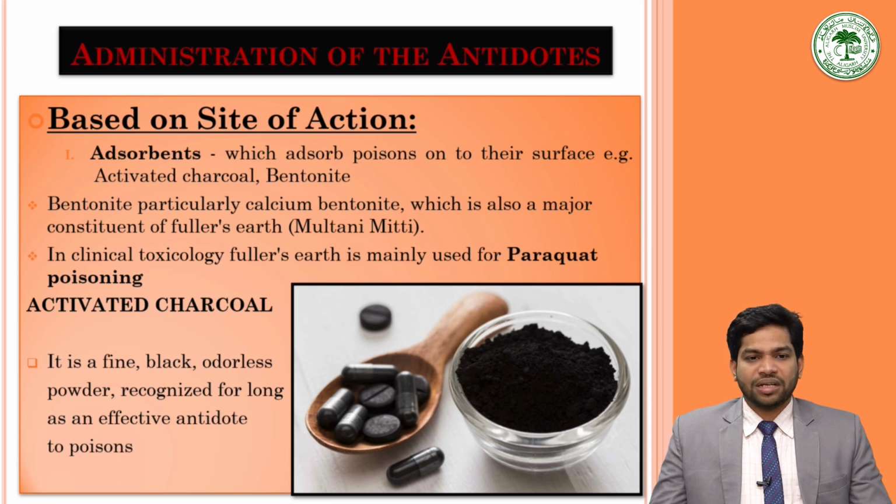Then we must know the details of activated charcoal. Activated charcoal is the most important adsorbent and is also known as activated carbon, activated coal, activated charcoal written as AC, then medicinal carbon, then medicinal charcoal.